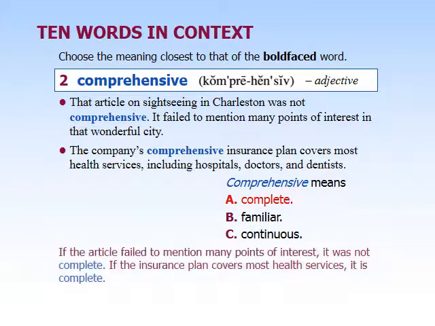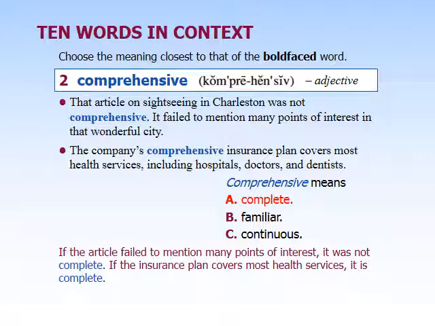So what comprehensive means is complete. When we describe something as comprehensive, normally we're talking about an idea or an article or a newspaper. Comprehensive means that it covers all parts of an issue or a thing.